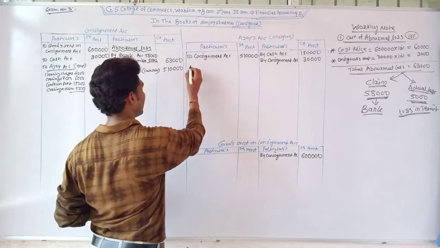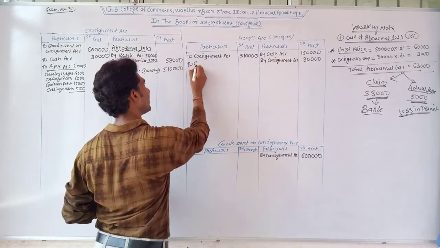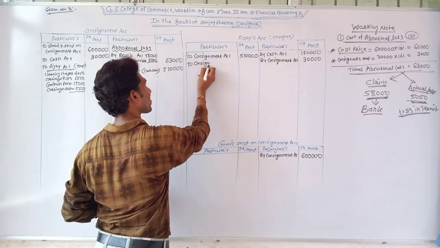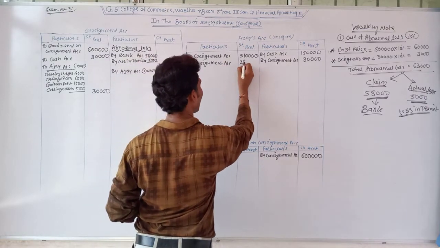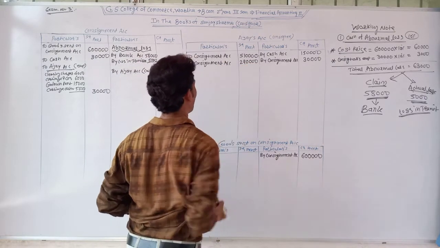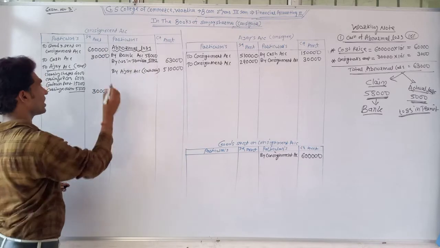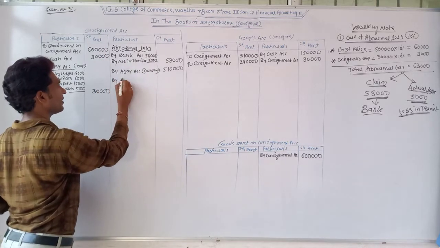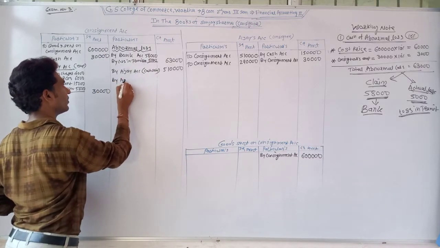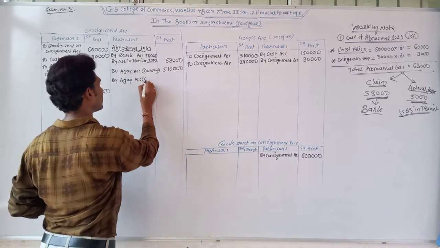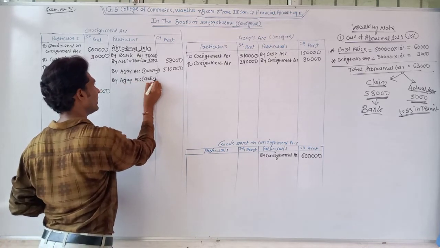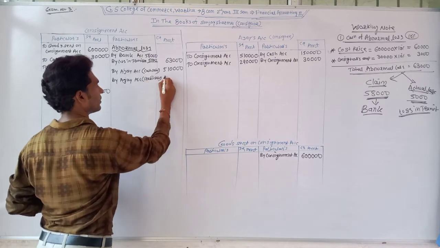Write at the debit side of Ajay account by the name of consignment account, rupees 2,90,000, and write at the credit side of the consignment account by Ajay account. It's a credit sale.